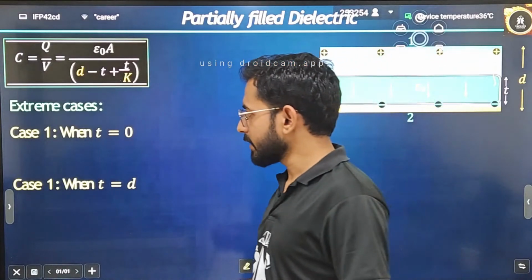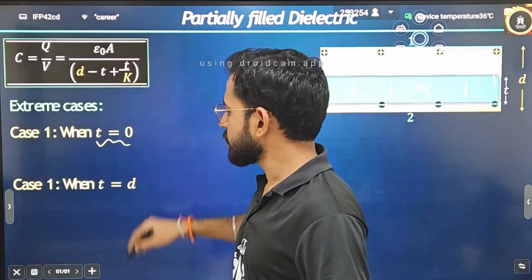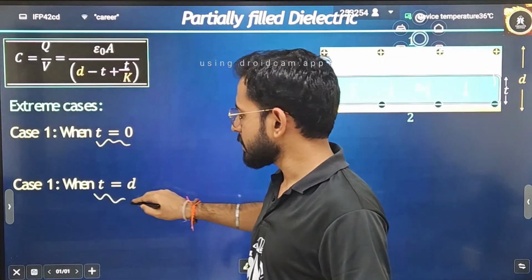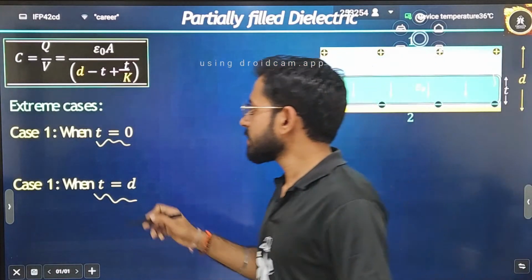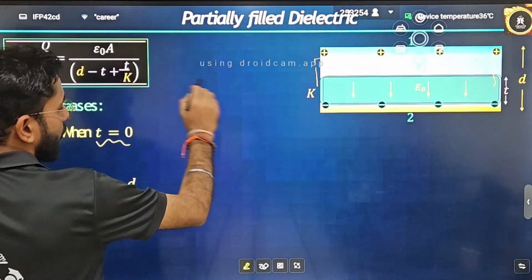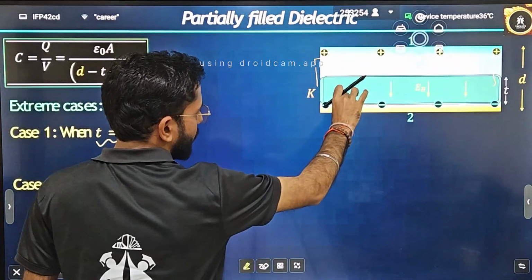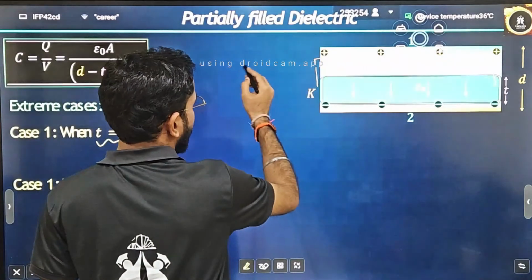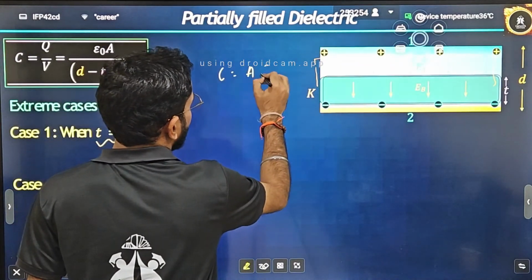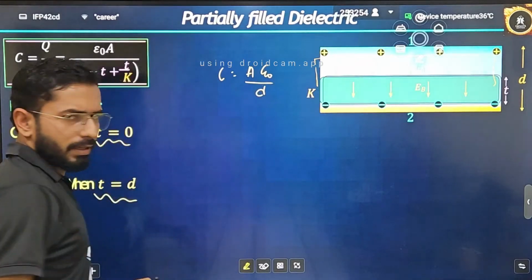Condition, just a condition is generated when thickness is equal to 0, and second one is when thickness is equal to d. What will be happening when the thickness will be changing? If thickness is equal to 0 in this formula, what will be happening? Thickness is equal to 0, that means what is the thickness of this dielectric? 0. If there is no dielectric, we already know the formula capacitance is equal to A epsilon naught by D. So let's cross check it.